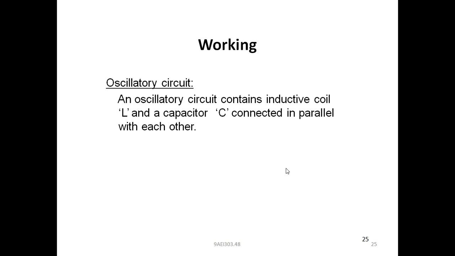Let us discuss the working of these blocks. First, the oscillatory circuit. An oscillatory circuit contains an inductive coil or inductor L and a capacitor C connected in parallel with each other. This is called a tank circuit or simply oscillatory circuit.